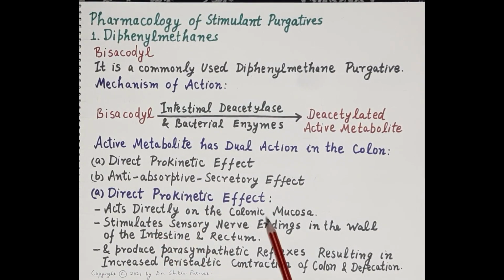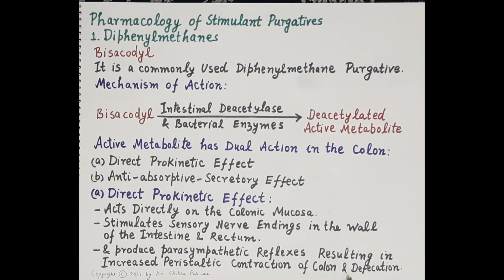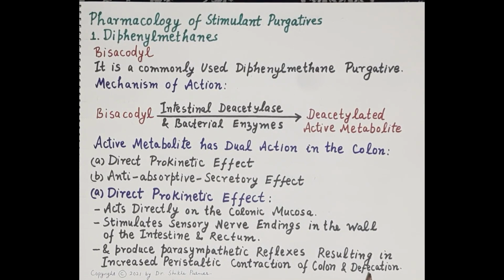It acts directly on the colonic mucosa, stimulates sensory nerve endings, and produces parasympathetic reflexes by the release of acetylcholine, resulting in increased peristaltic contraction of the colon, which facilitates defecation.